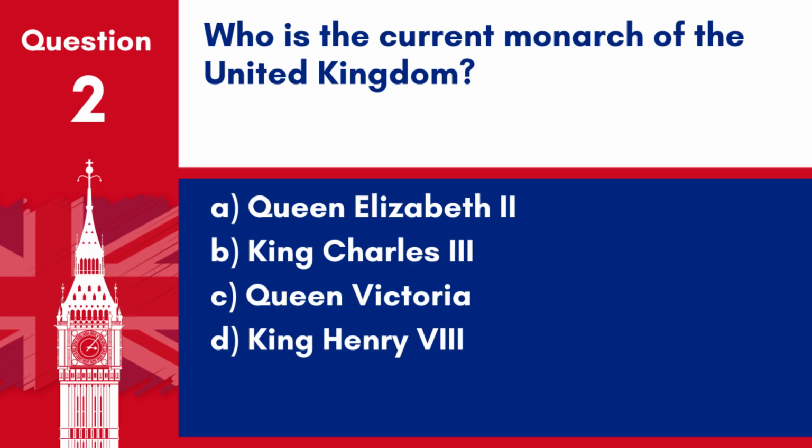Question 2. Who is the current monarch of the United Kingdom? A. Queen Elizabeth II. B. King Charles III. C. Queen Victoria. D. King Henry VIII. Answer: B. King Charles III. King Charles III is the current monarch of the United Kingdom.